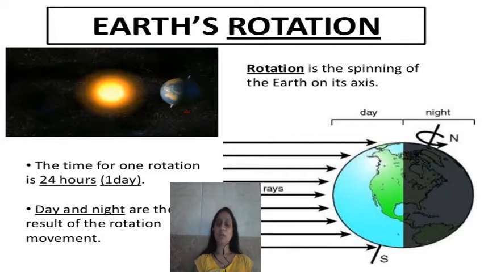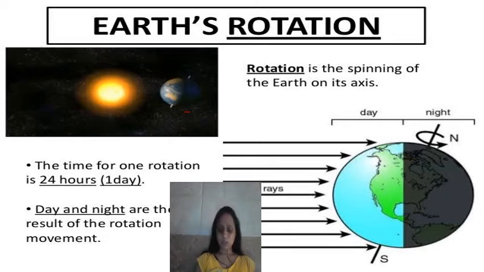रोटेशन. The time for one rotation is 24 hours, 1 day. और अर्थ पूरा एक रोटेशन कब तक कंप्लीट कर लेता है? What is the time for the rotation? 24 hours and 1 day. Day and night are the result of the rotation movement. क्योंकि अर्थ रोटेट करता है इसलिए हमारे अर्थ पे डे एंड नाइट अकर करते हैं. So what is the reason behind the day and night on the earth? It's rotation.